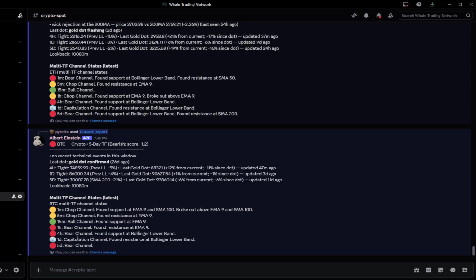So this was a pretty cool and interesting feature to add to the bot. It's going to save people a lot of time, but don't use this as a crutch. Really have an understanding of what that means. So when you see this, you can have a real good understanding of where we are going.